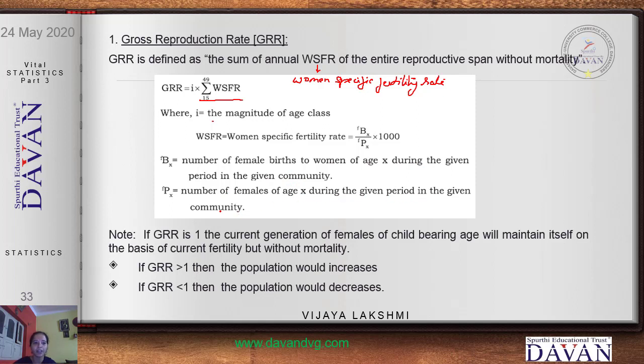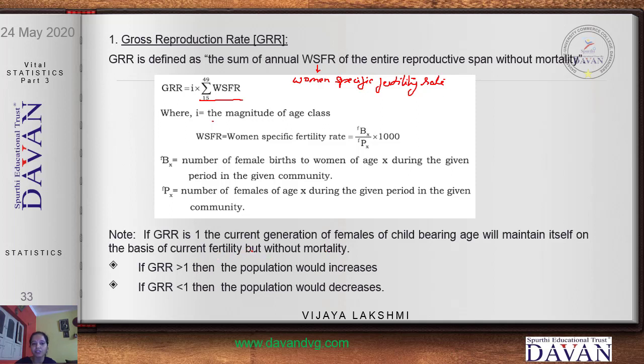Now, when questions on GRR are asked, they may or may not ask you about the conclusion, you have to mention the conclusion. After you compute and you get the value of GRR, if the value is equal to 1, then the current generation of females of childbearing age will maintain itself on the basis of current fertility, but without any mortality.